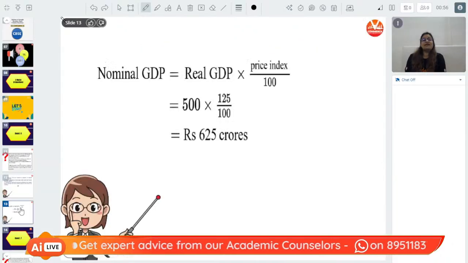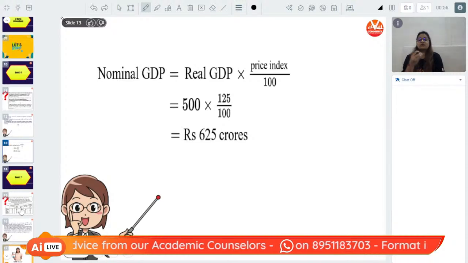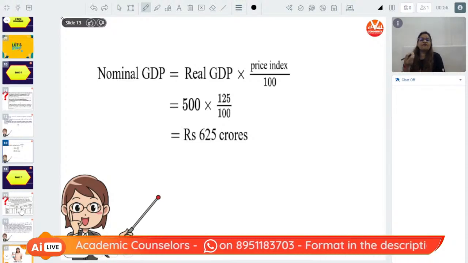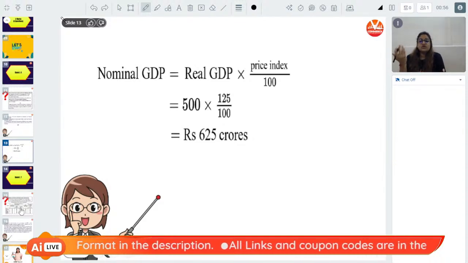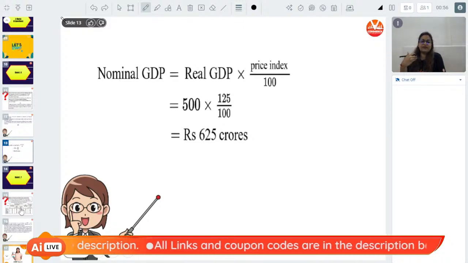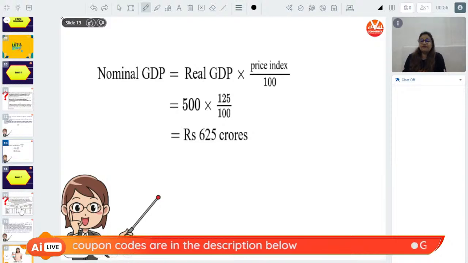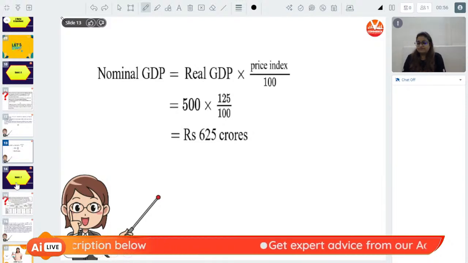Okay? The next question that we'll be seeing, now this is simple. We are going to use the formula of nominal GDP, which is real GDP into price index upon 100. Simple. So real GDP is given as 2,500, price index is 125 upon 100, which is equal to 3,125 crores. So this is nothing else but our nominal GDP.